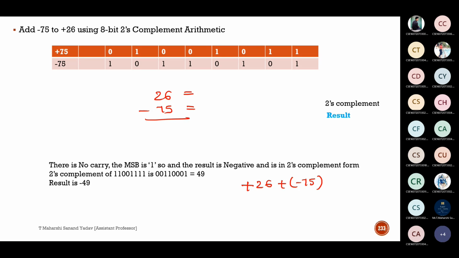What is the equivalent of 26? 16 plus 8 is 24, plus 2 is 26. It should be in terms of 8 bits, so pad with zeros as the given number is positive. Next, minus 75 in terms of 2's complement.